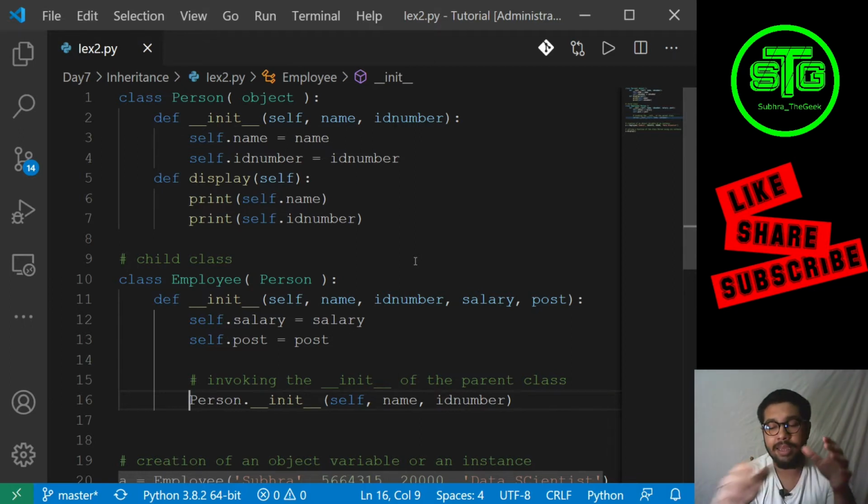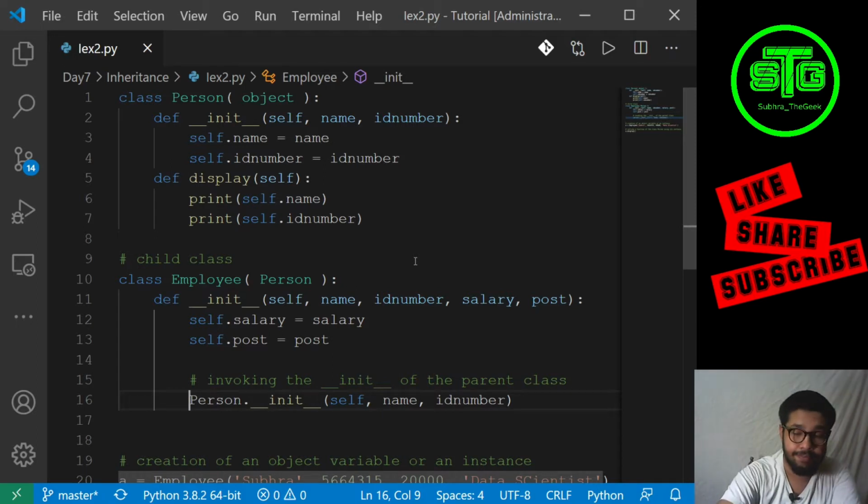It's a very basic example. Say for example, my father had this pen and I have inherited this pen from my father. So this is inheritance, and the same concept is applied over here. I have inherited my surname from my father, so that's a property of my father, a data member of my father which I have inherited.